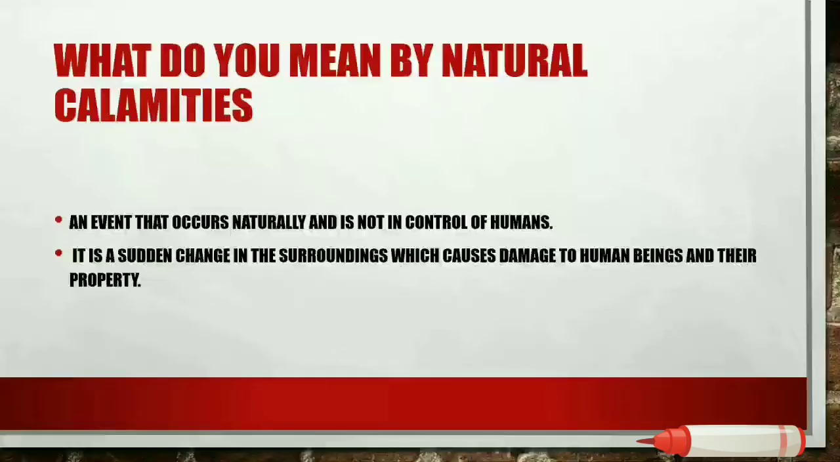Now, what do you mean by natural calamities? An event that occurs naturally and is not in the control of humans is known as a natural calamity. It is a sudden change in the surroundings which causes damage to human beings and their property. So that kind of event which can hamper our daily life is known as a natural calamity.